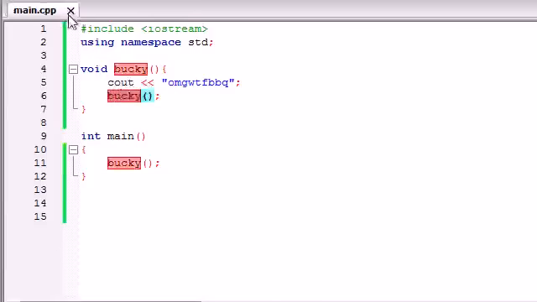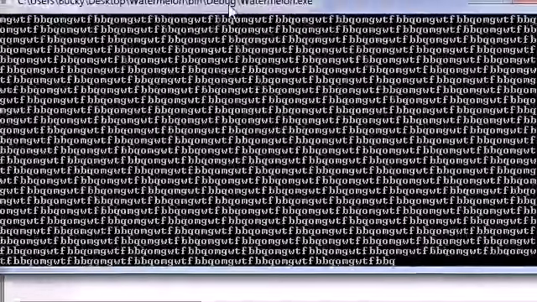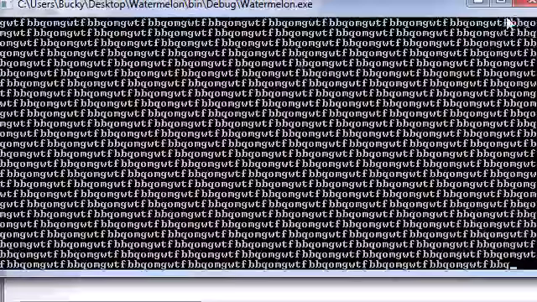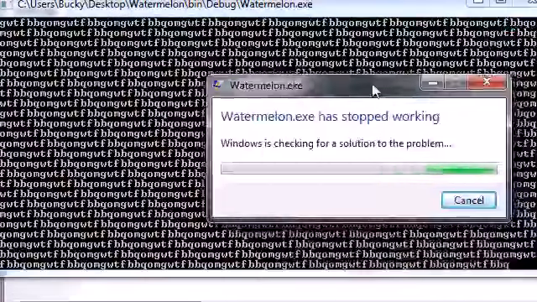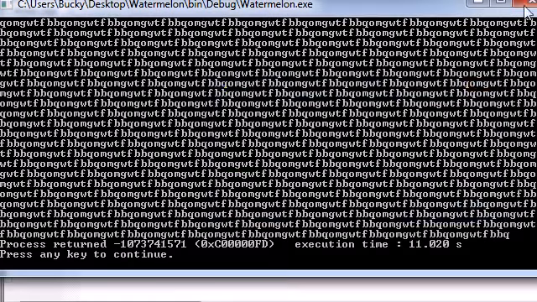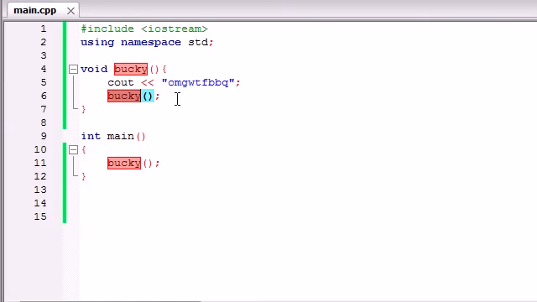Whenever we go ahead and run it, we can see that this is a function that basically never ends. It prints out, oh my god, WTF barbecue, until, check it out, Watermelon EXE. My computer just crashed and gave up on this. So I'm like, alright, what's the point of using recursive functions other than don't use them? Because if you build a recursive function like this, your computer is going to crash just like mine has, and it's not the most useful way to go about things.